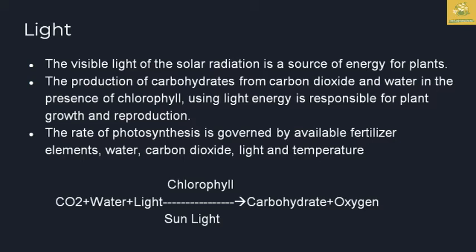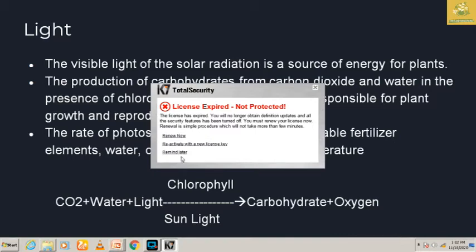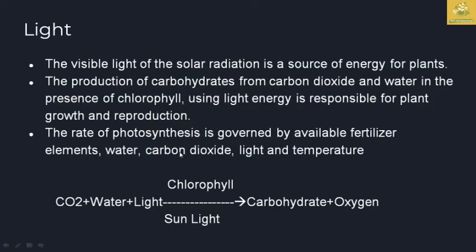The visible light of solar radiation is the major source of energy for the plants. They use it in the production of carbohydrates from carbon dioxide and water, which happens in the presence of chlorophyll. Using light energy, which is responsible for plant growth and reproduction, is what we call the photosynthetic process.